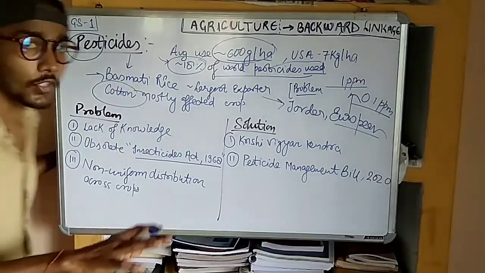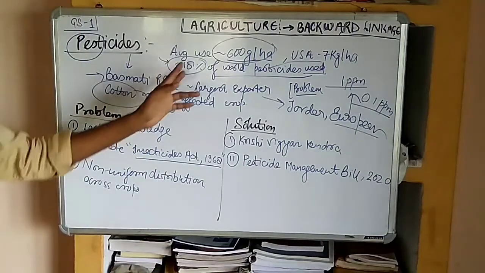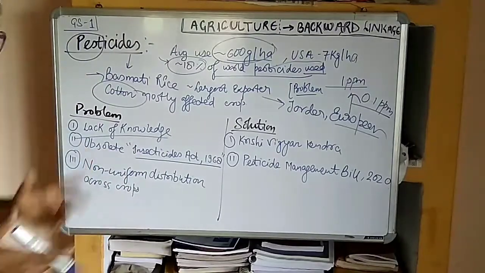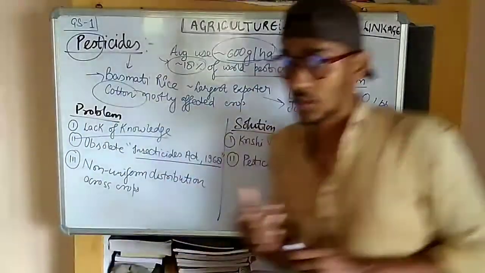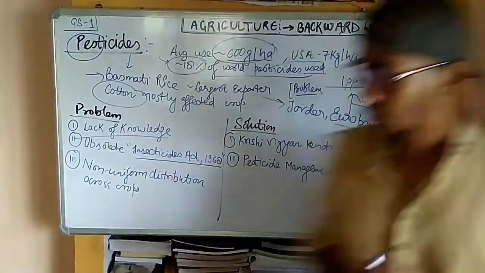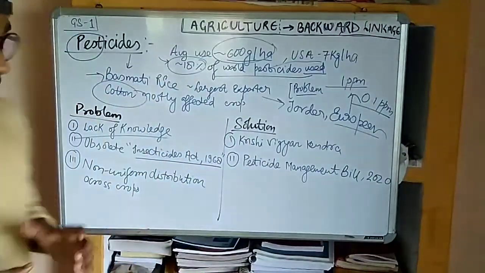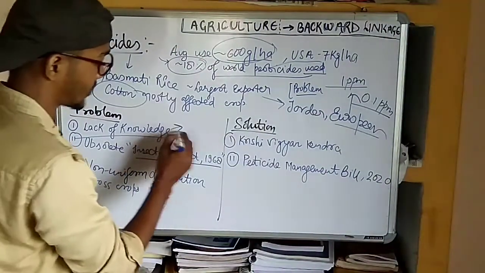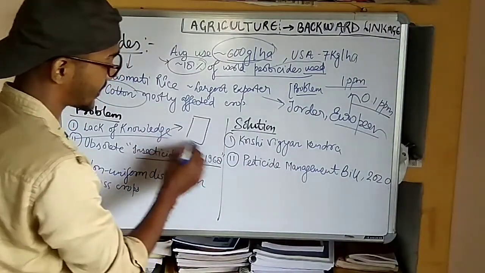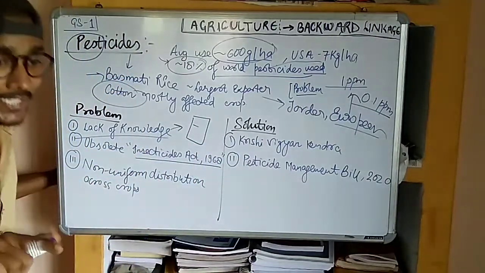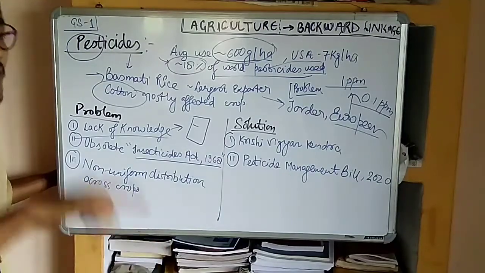But the natural question arises: why does India use such a large amount of pesticide? It is because our farmers who produce the crops have a lack of knowledge. Why do they have a lack of knowledge? Because the bottle of pesticide that they spread in the field does not clearly indicate how much pesticide they have to spread and what the time duration is.